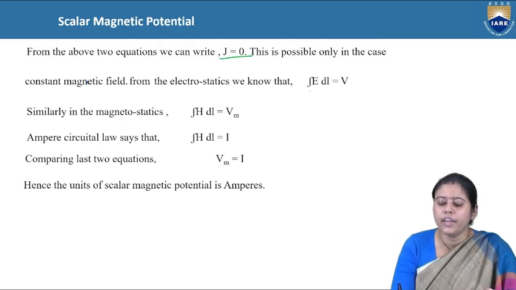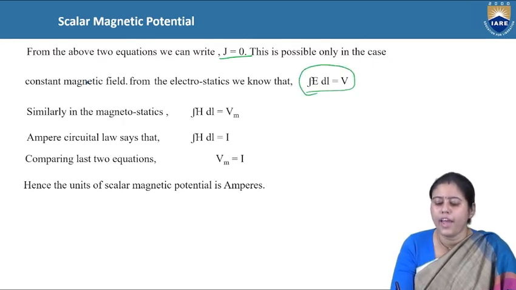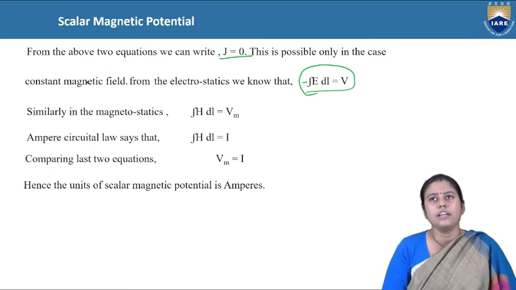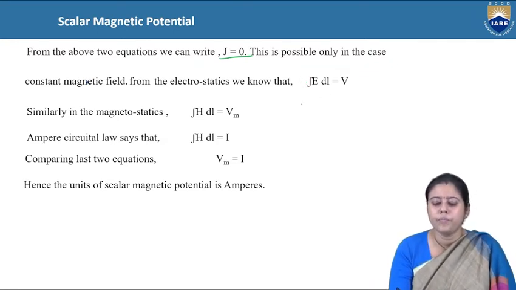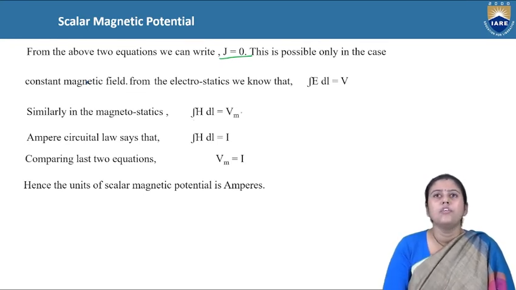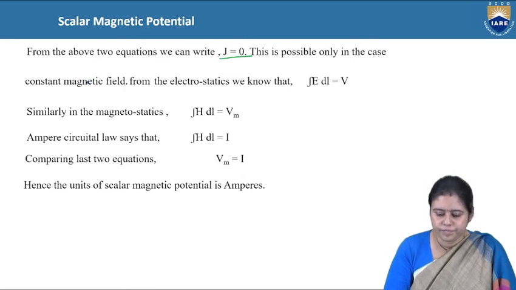Again, we know minus E dot dl equals V. If we are not taking the direction, we can write E dot dl is equal to V. Similarly, we can write H dot dl is equal to Vm.